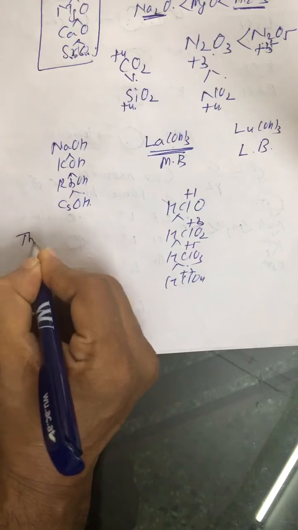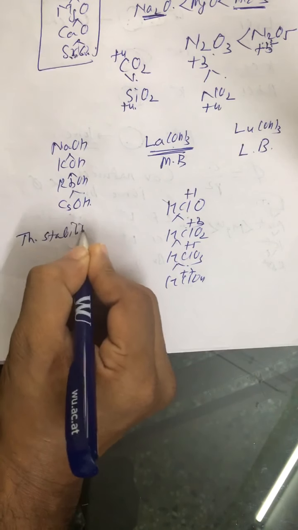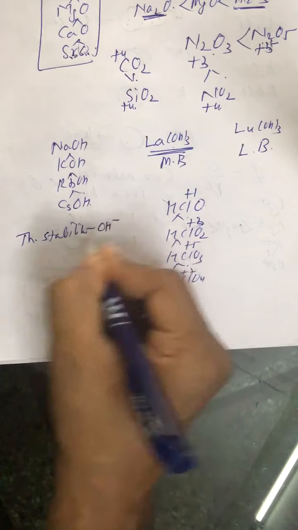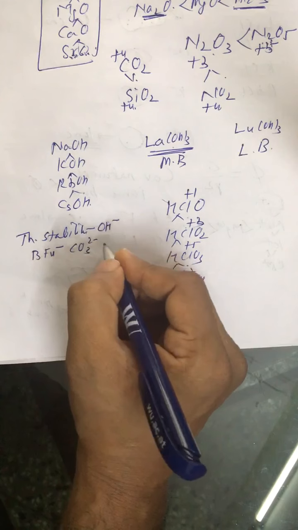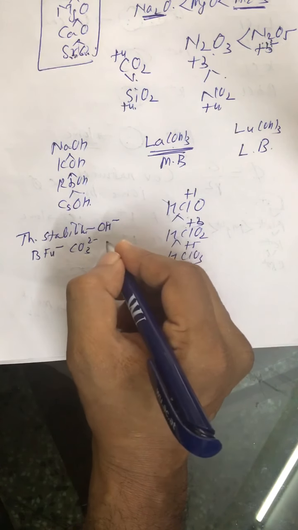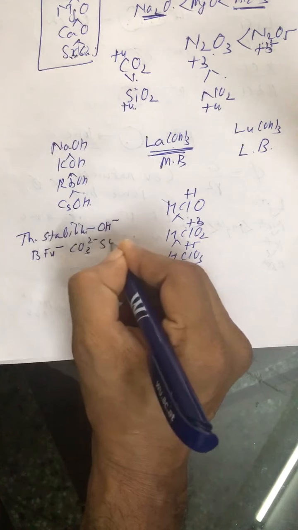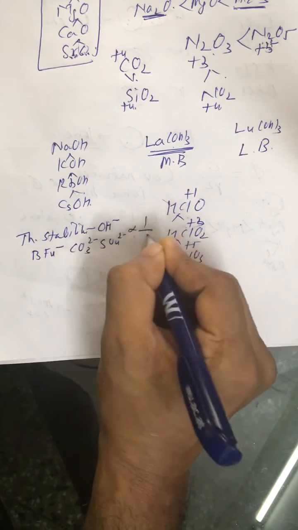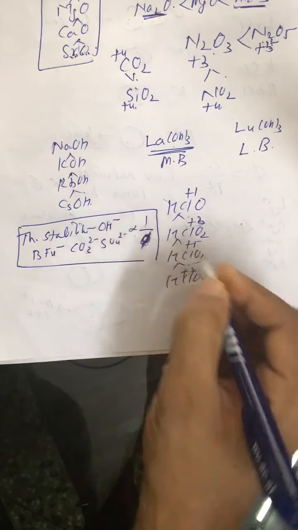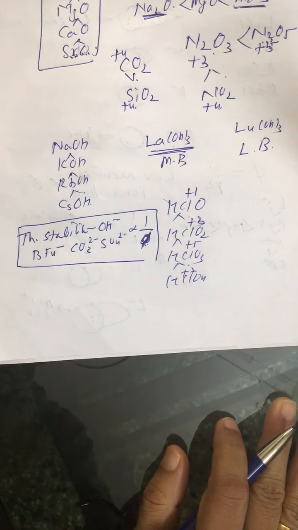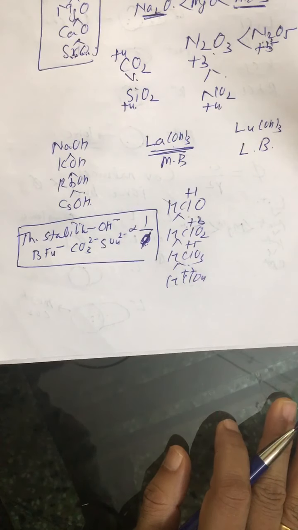Then comes thermal stability of hydroxides, of borofluorates, of carbonates, of sulfates, etc., which is inversely proportional to phi value. So this is one more point. You can compare thermal stability on the basis of phi value. All right, so these things can be compared on the basis of phi value. Phi value is charge density. It is also called charge density.